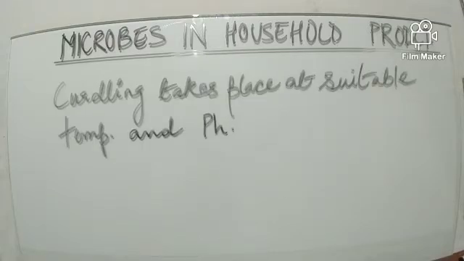Now, this curdling takes place at suitable temperature and pH. If it is too hot or too cold, the curdling will not be proper. At suitable temperature, the Lactobacillus can act properly, that is, it can grow and multiply, and the entire process of fermentation, that is the anaerobic respiration in absence of oxygen, can take place in a very proper manner.